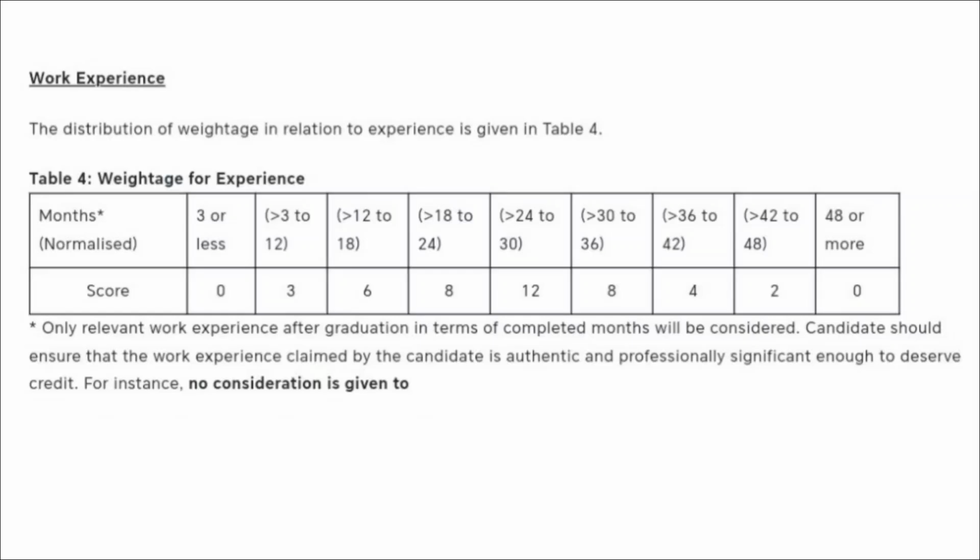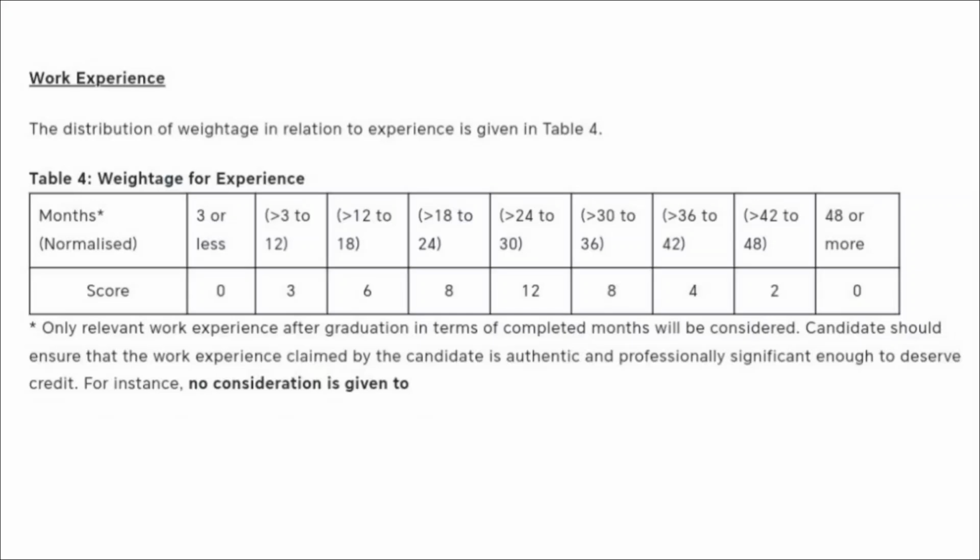If it ranges between 30 to 36 months, there are 8 points. If your work experience ranges between 36 to 42 months, there are 4 points. And if it ranges between 42 to 48 months, there are 2 points. So this is all about the selection criteria for IIM Raipur.